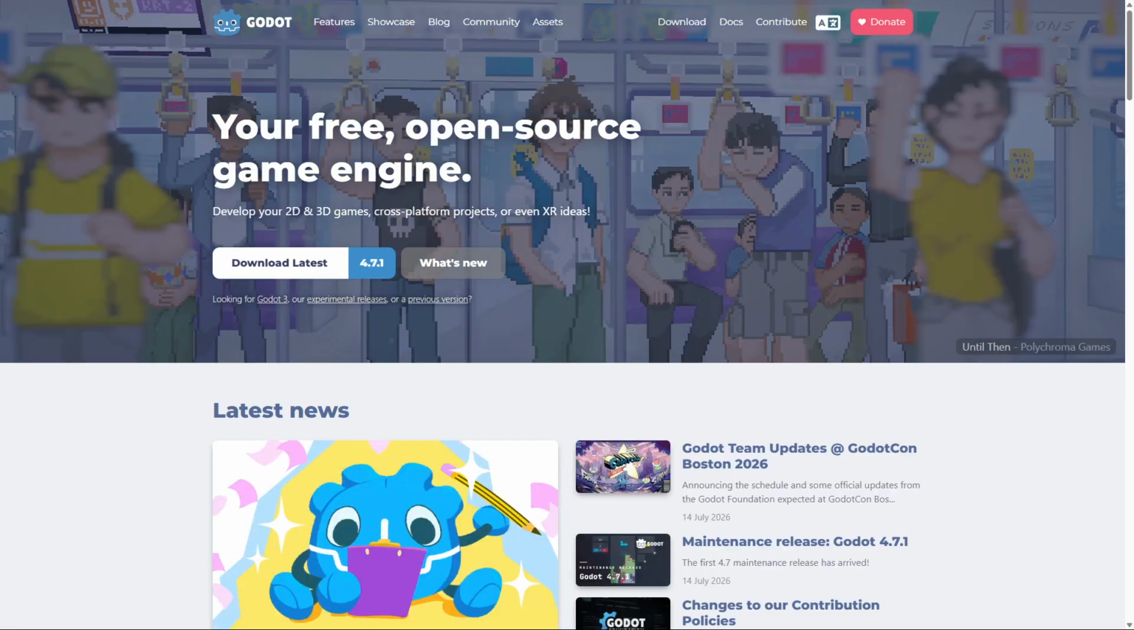Godot is the best choice for indie developers and smaller teams who want a free, flexible engine with strong 2D and growing 3D capabilities. Its ease of use and open source model make it perfect for creative freedom and rapid development cycles.